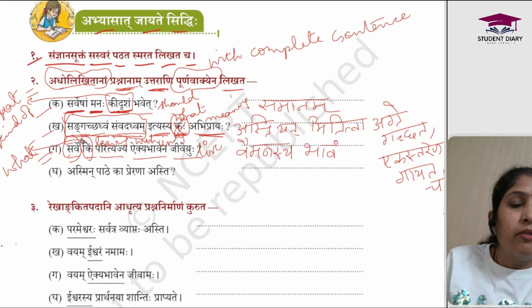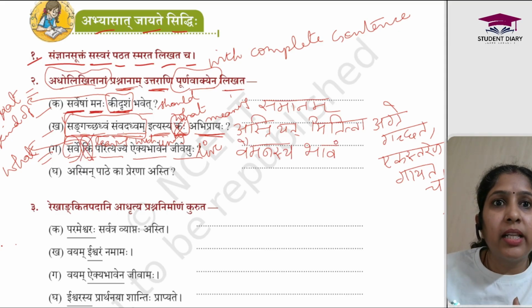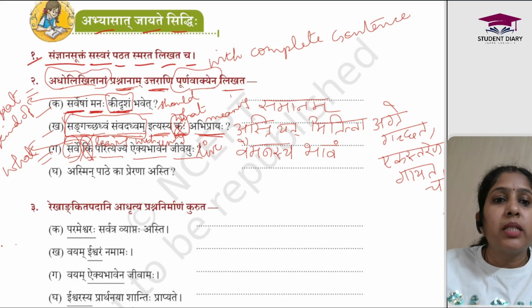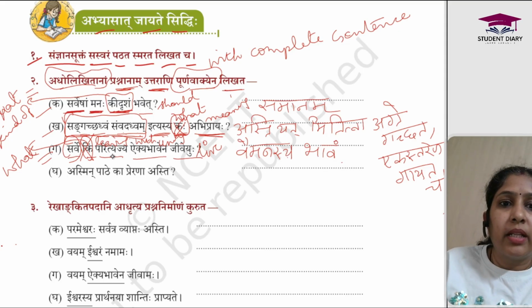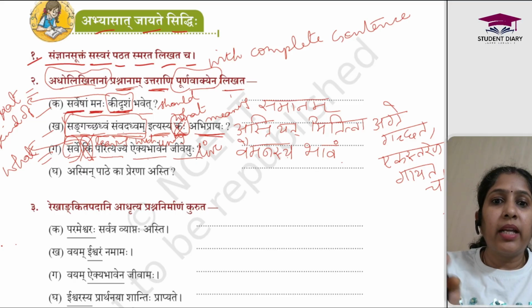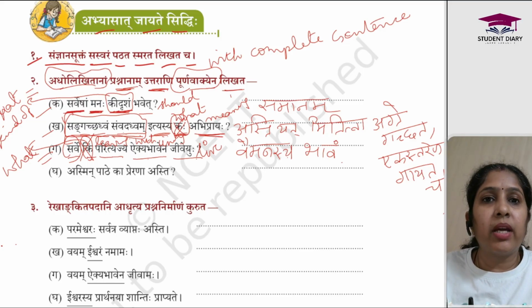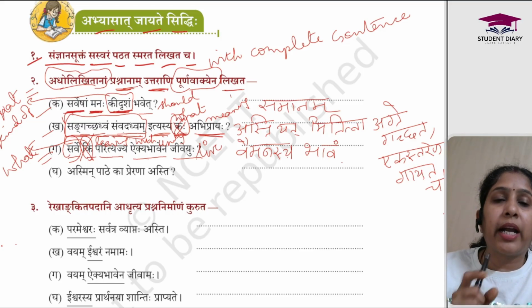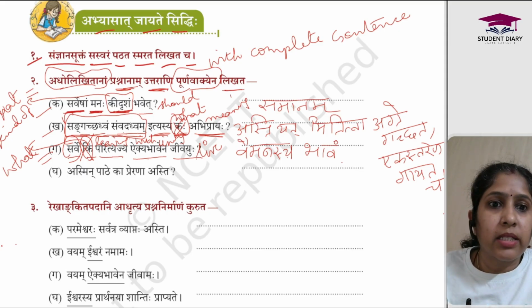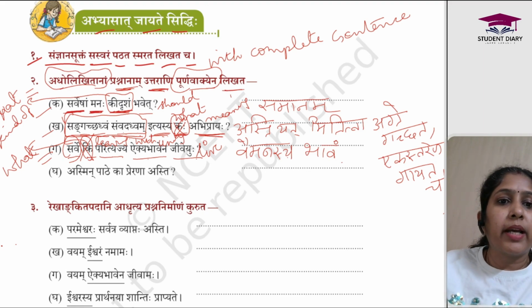Where will we write this? We will write this in the place of Kim. Vaimanasya means enmity. So we should leave behind the feeling of enmity. Bhavam means the feeling. So the feeling of enmity we should leave behind and live with unity. So how will the answer go? Sarve Vaimanasya Bhavam Parityajya Ekya Bhaven Jiveyuhu. I am hoping everyone is understanding. In some questions I am telling you how you are supposed to frame the answer. Please write the answers the same way. You can pause the video for some time, write the complete answer, and then come to the next question. But don't write improper answers. Fine. Let's go for the next one.